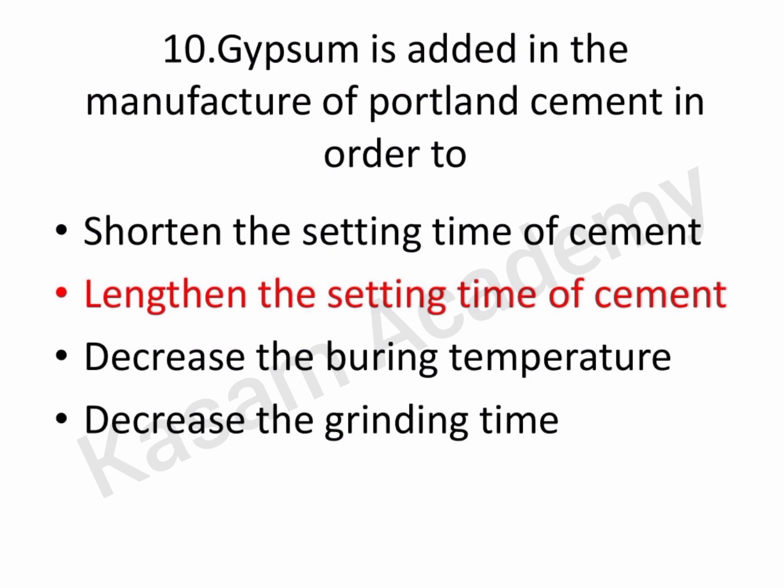B is the correct answer because gypsum is a mineral and is hydrated calcium sulfate in chemical form. Gypsum plays a very important role in controlling the rate of hardening of the cement. During the cement manufacturing process, upon the cooling of clinker, a small amount of gypsum is introduced during the final grinding process. Gypsum is added to control the setting of cement. If not added, the cement will set immediately after mixing with water, leaving no time for concrete placing.